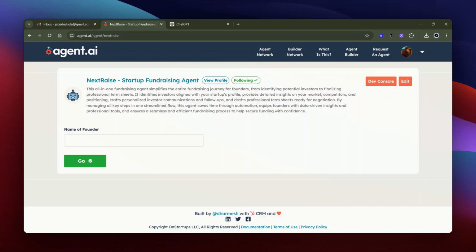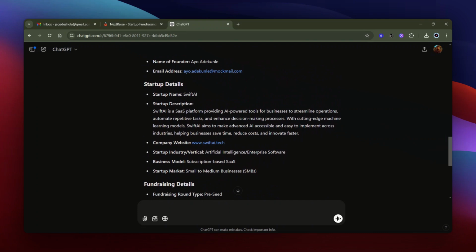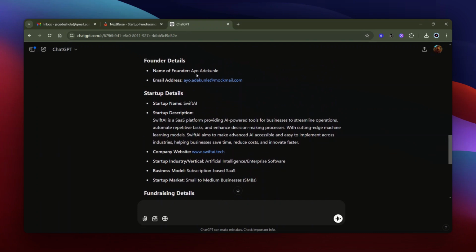sheets ready for negotiation. So by managing all these key steps in one streamlined flow, this agent saves time through automation, equips the founders with data-driven insights and professional tools, and then it ensures a seamless and efficient fundraising process to help secure funding with confidence. So I'm going to be using this mock detail to show you how this agent works on agent.ai, NextRaise. And these are not real details, but I'll be using them for this demonstration.